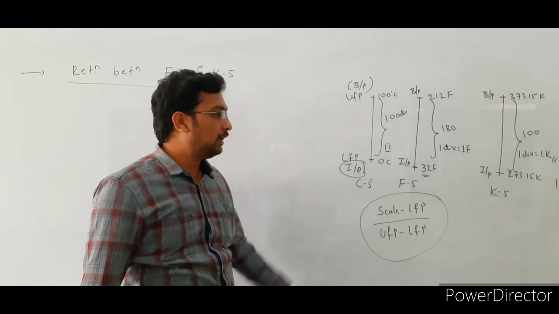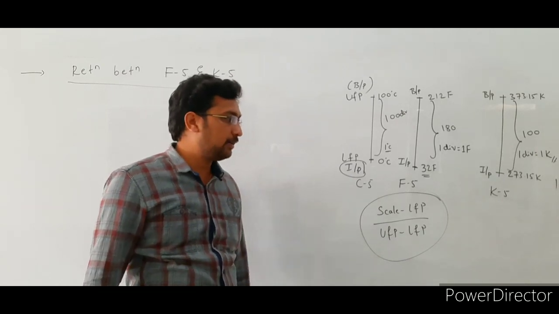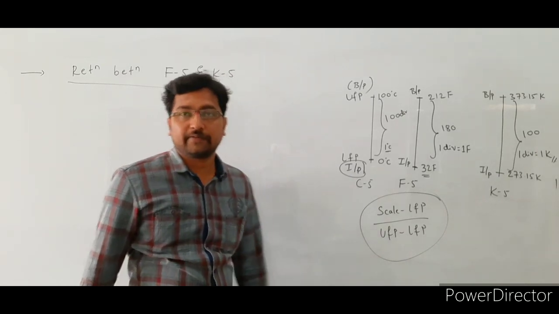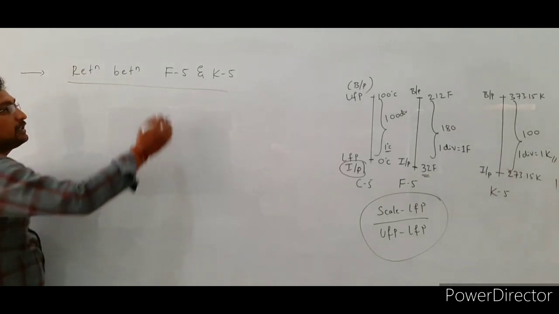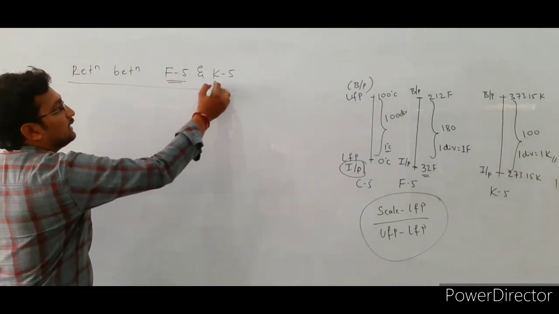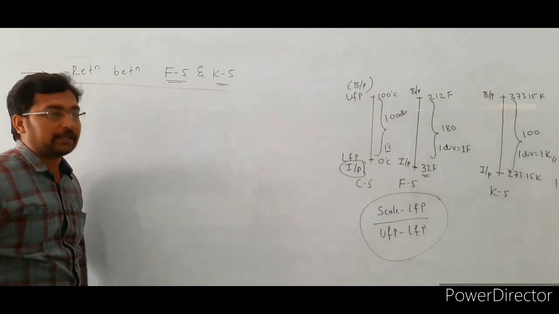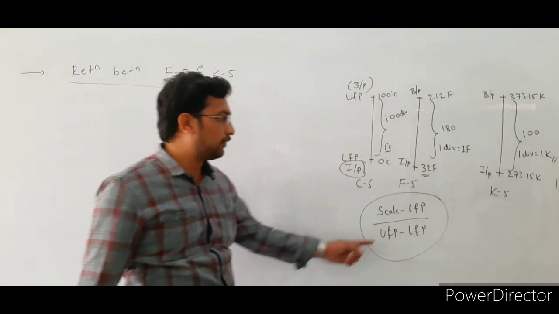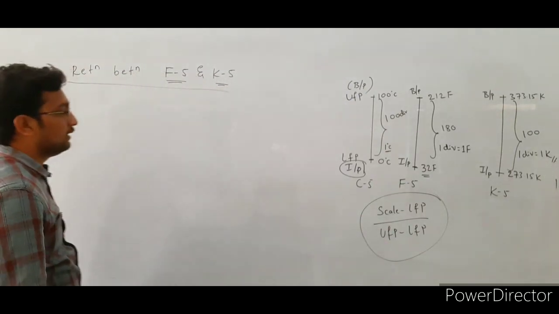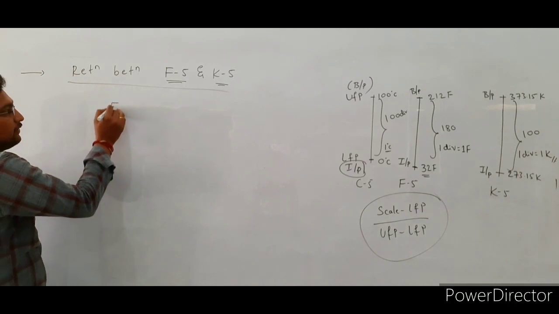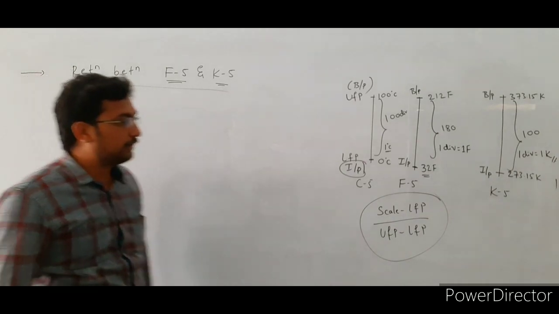What is the general formula here? Scale reading minus lower fixed point divided by upper fixed point minus lower fixed point. Here we are going to connect the relation between Fahrenheit scale and the Kelvin scale. First we are going to apply the general formula for Fahrenheit scale. The scale reading is F minus lower fixed point.